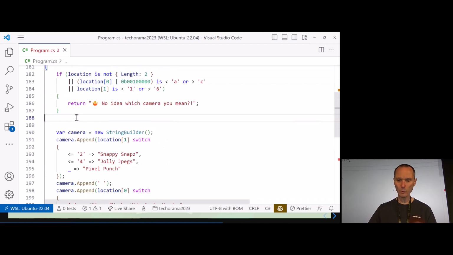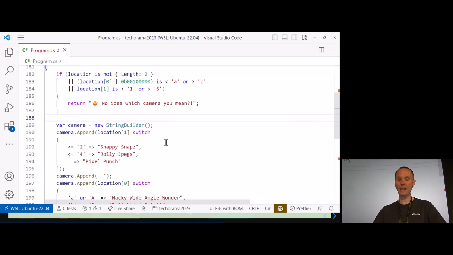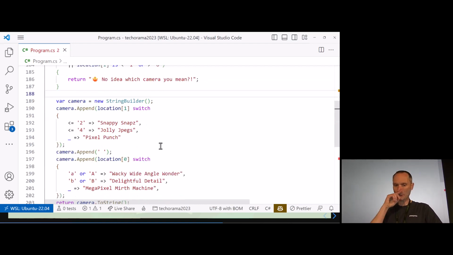In our case, we want to now find out what the cameras are. And you see, Jim had a method. If the A, B, or the A, B, or C, that is now the row, no, the column, the column. If it's the first two, then the manufacturer of the camera is Snappy Snaps.